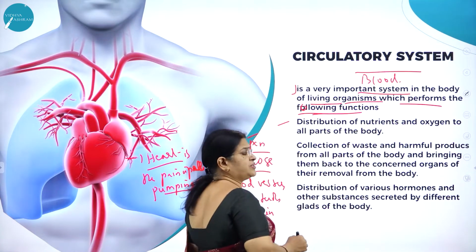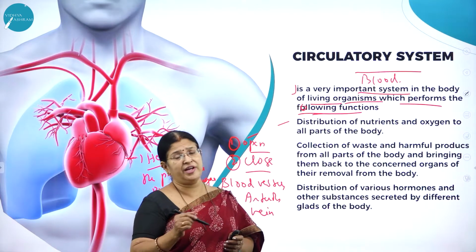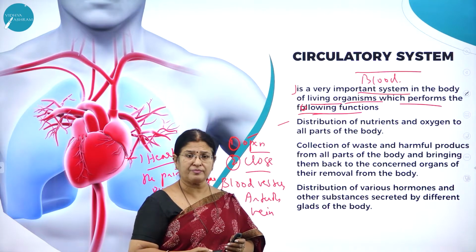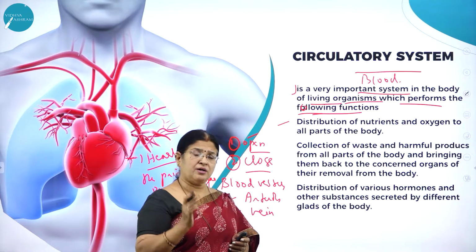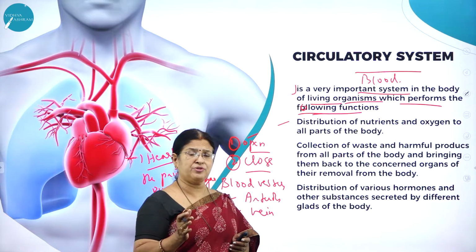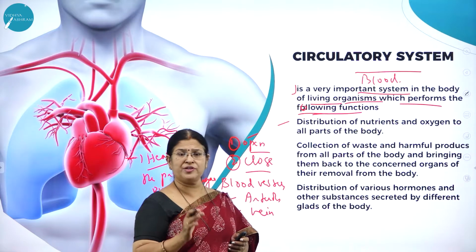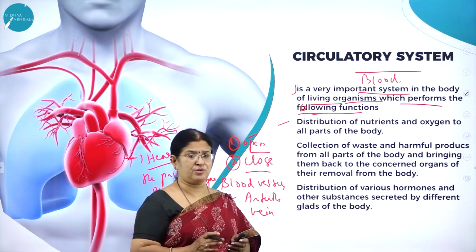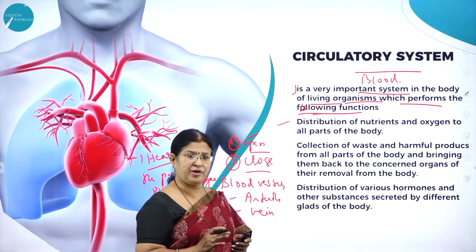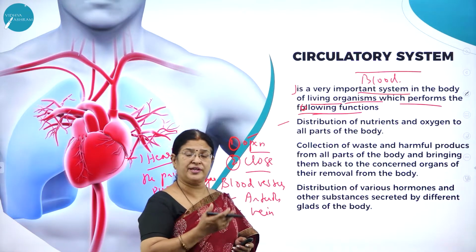So what is the function of the circulatory system? As I said, our body requires nutrients, and very important is what? Oxygen. To where? For cellular respiration, where the organic compounds are broken down into simpler soluble absorbable molecules, thereby releasing energy. And all of us know we need energy to do work, and for various physiological processes also energy is very important. And for that carrying of oxygen, who does the carrying of oxygen? It is the blood.